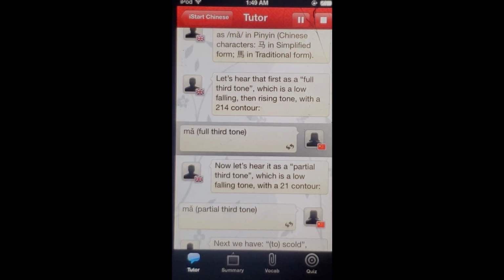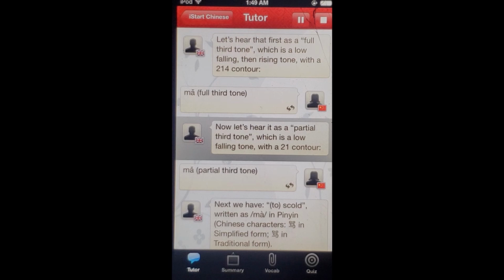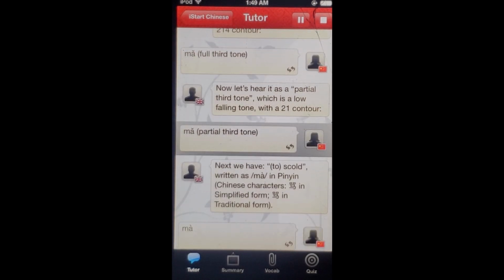Ma. Now let's hear it as a partial third tone, which is a low falling tone with a 2-1 contour. Ma.